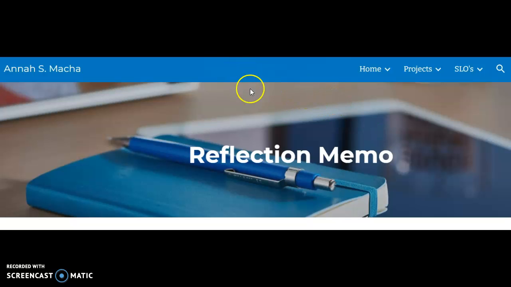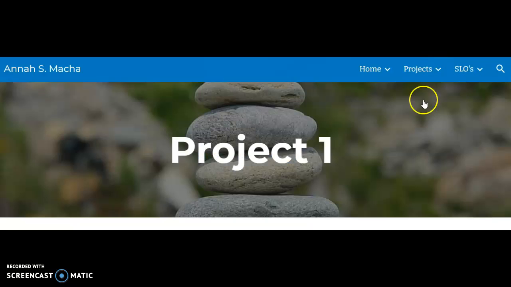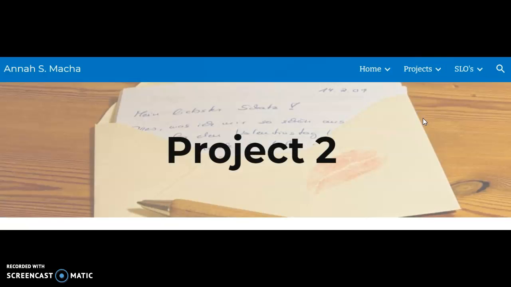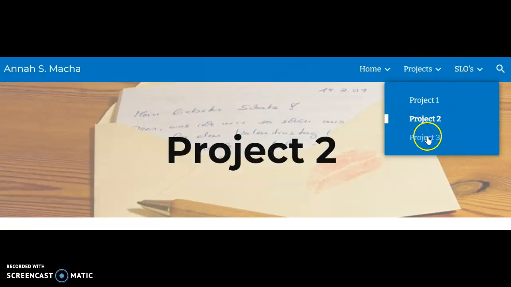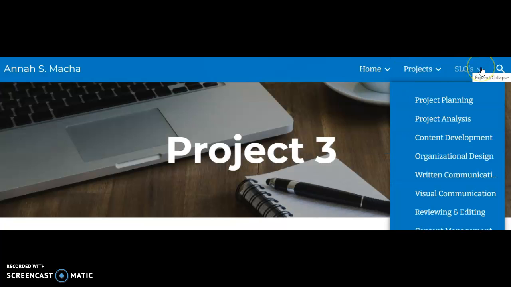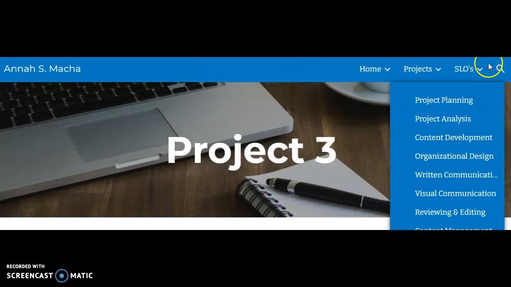The second tab that I have is projects. I have project 1. If you click on it, you go to my project 1, project 2, and then finally project 3. I also have a tab for my SLOs, as you can see, from project planning, analysis, content development, all the way to the end.